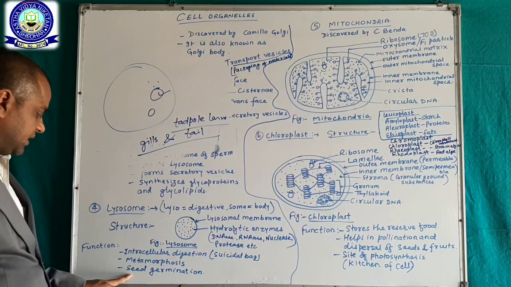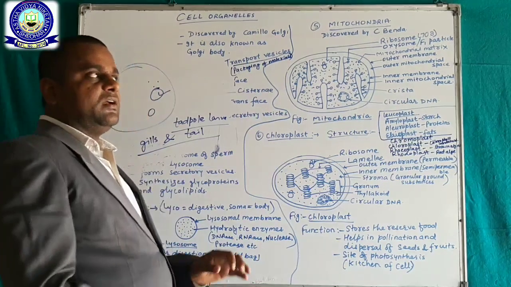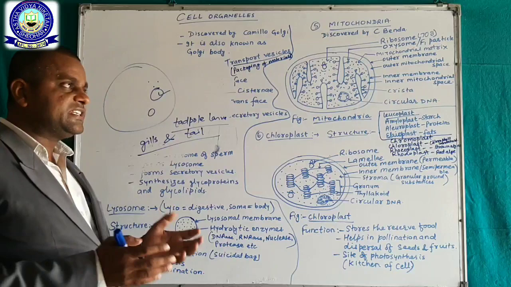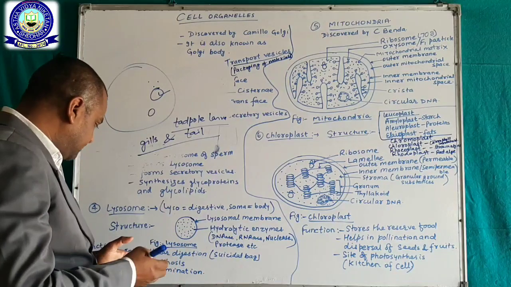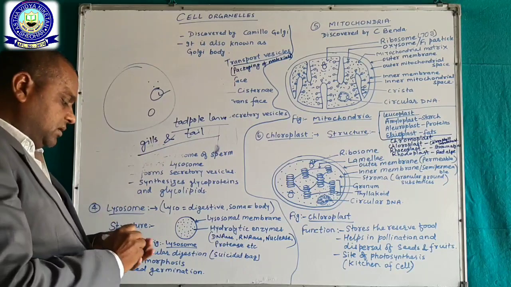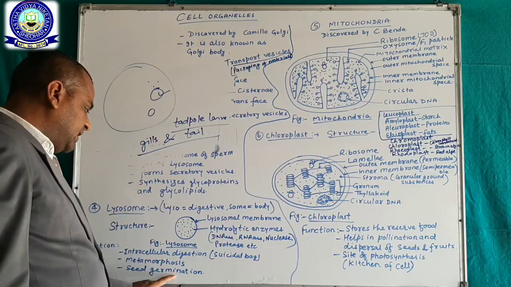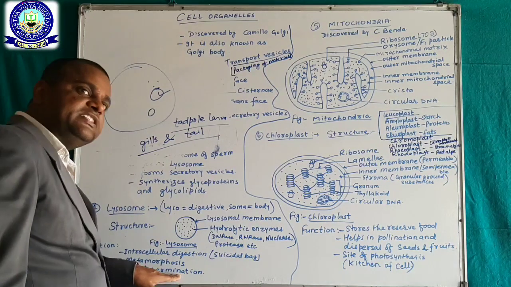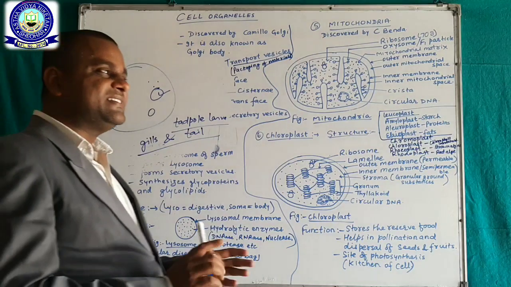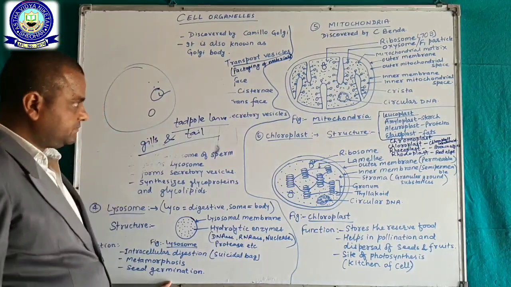Okay. Now seed germination. During seed germination, some enzymes are active and the embryo gets developed. The development of the embryo, coming out from a seed as a new baby plant, is called seed germination.